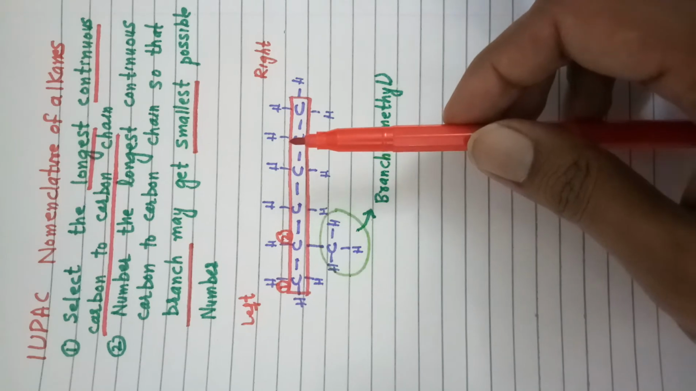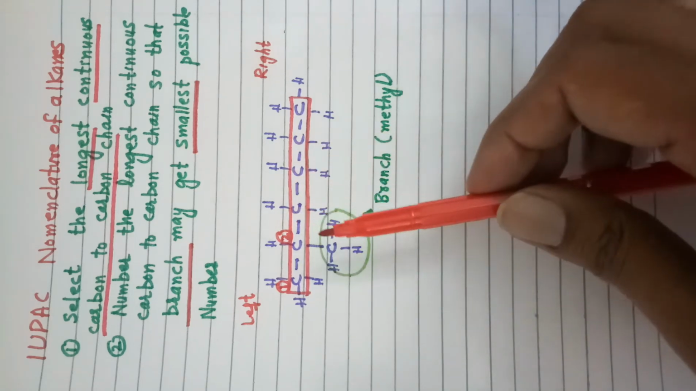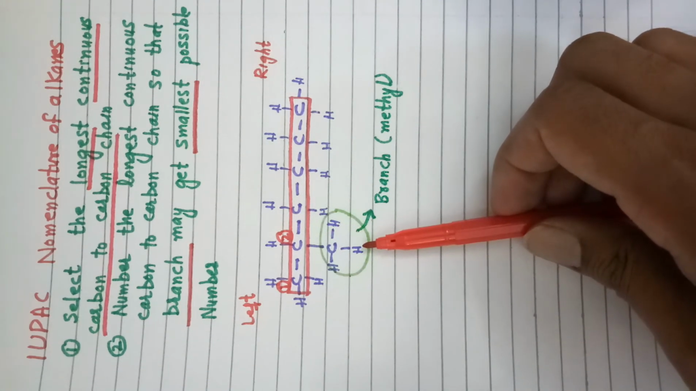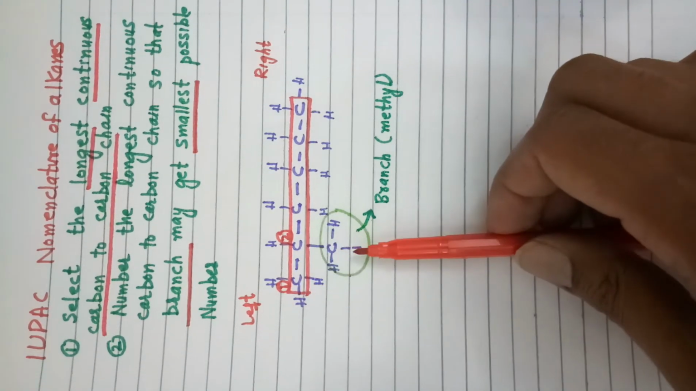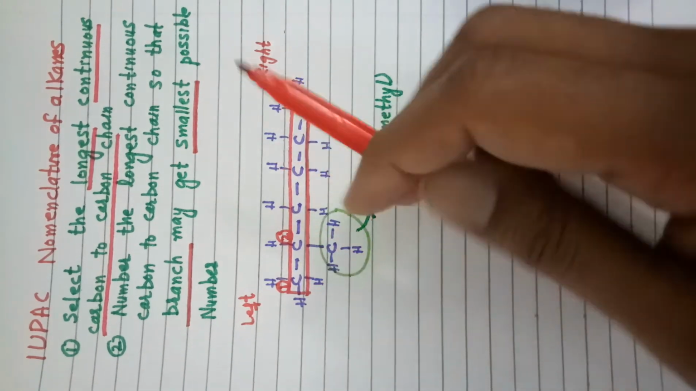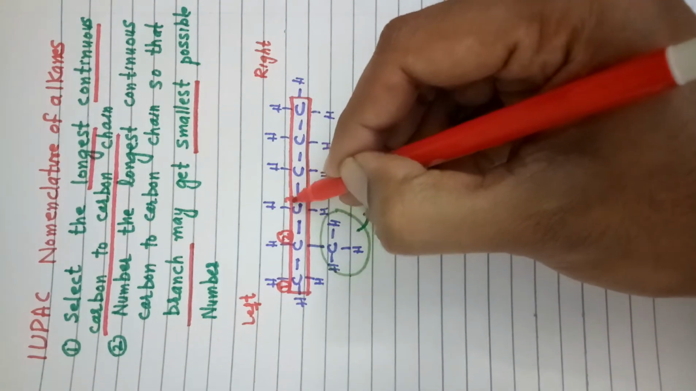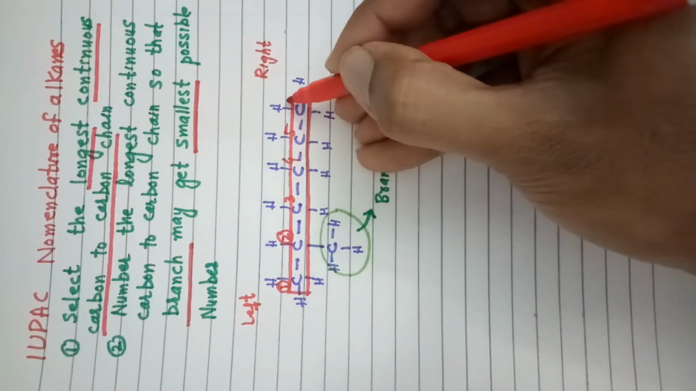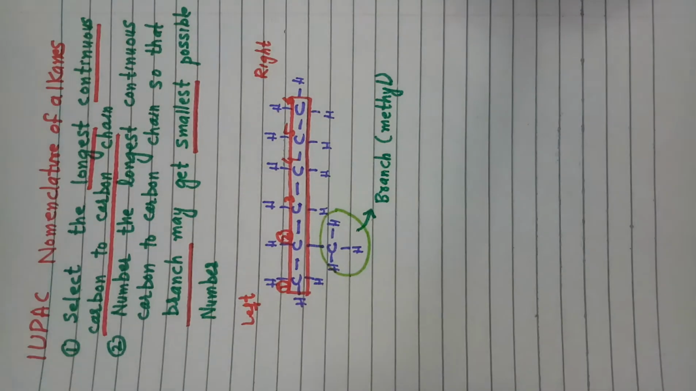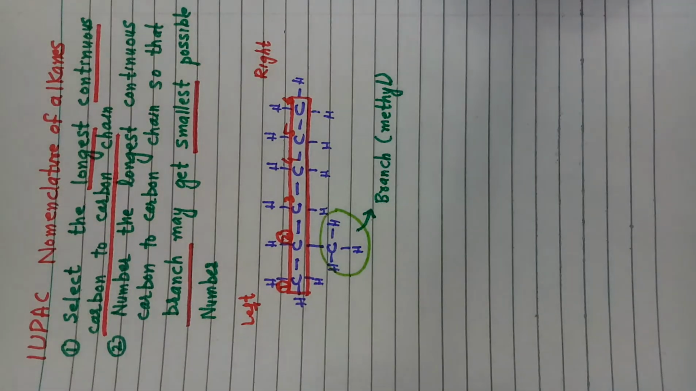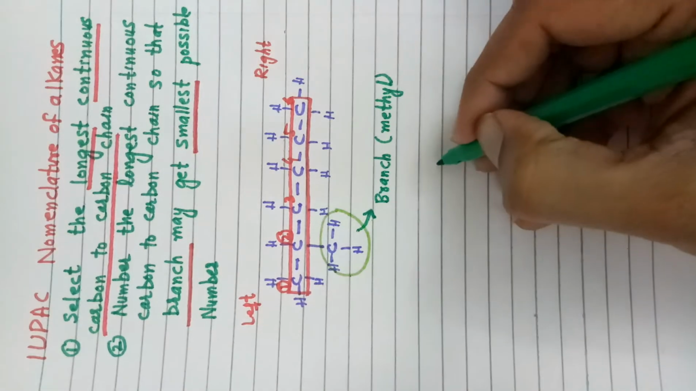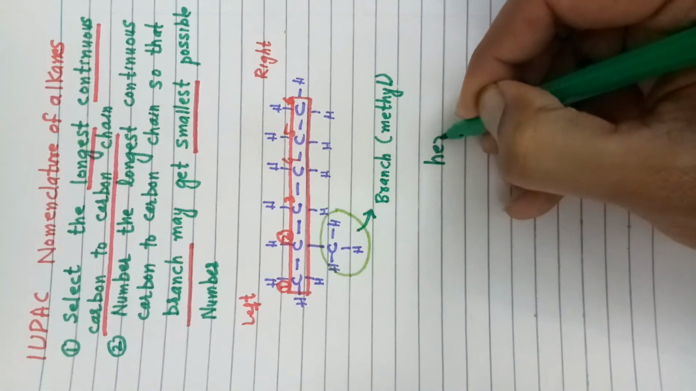So we will number it from that side where the branch may get the smallest possible number. In this case, numbering from the left side, the branch gets the lower possible number, so we will continue that numbering. In this case, 6 carbon atoms are present in the continuous carbon to carbon chain, so its name is hexane.